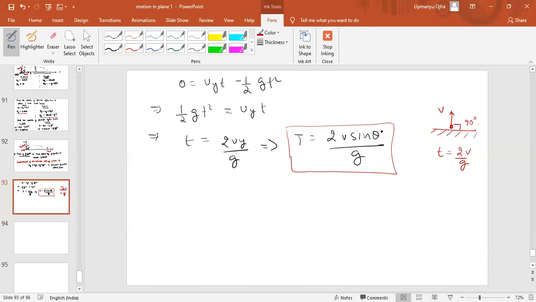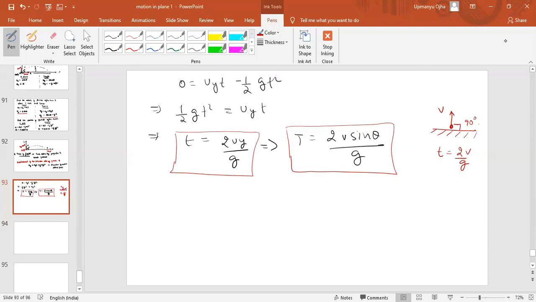So the time of flight was 2v sin theta by g. Okay, 2v sin 90 is 1, so 2v by g. So if you can remember, this is the exact formula of time of the flight, that is 2uy by g.